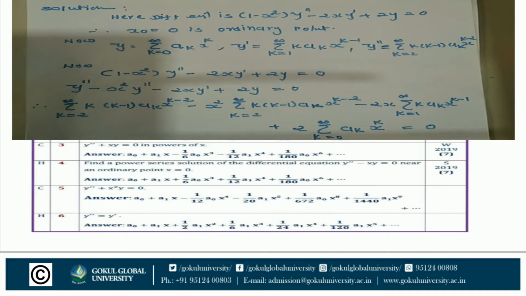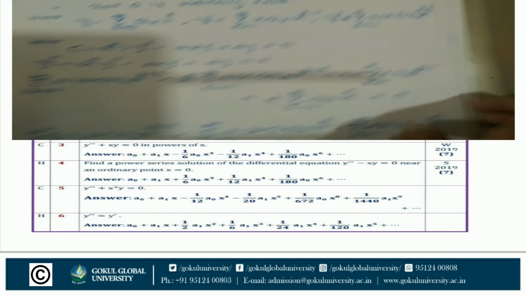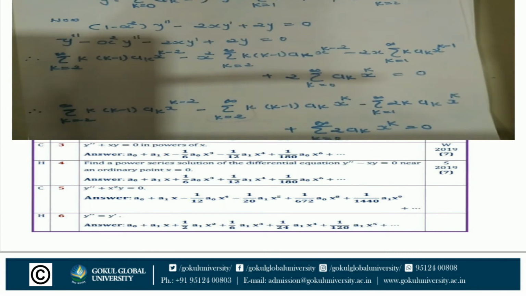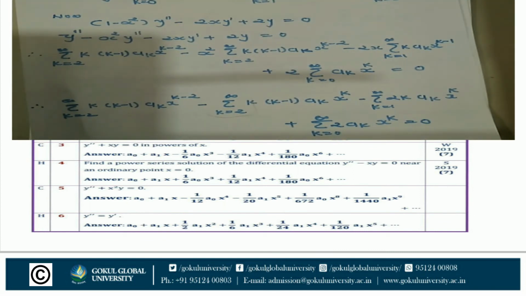Multiply the y double dash in the term. So 1 into y double dash minus x square into y double dash minus 2x y dash plus 2y is equal to 0. Put the values of y dash and y double dash. The value of y double dash is sigma k is equal to 2 to infinity k(k minus 1) ak x raised to k minus 2. The value of y dash is sigma k is equal to 1 to infinity k ak x raised to k minus 1. The value of y is sigma k is equal to 0 to infinity ak x raised to k.